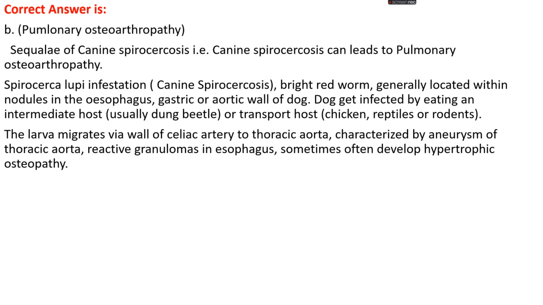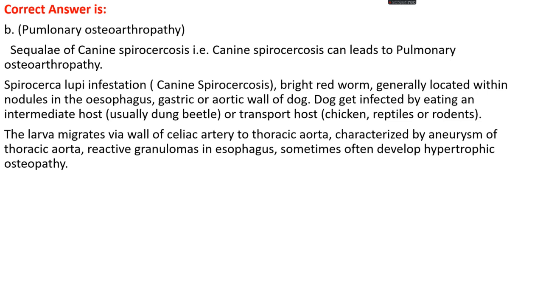Spirocerca lupi infestation, known as canine spirocercosis, involves a bright red worm generally located within nodules in the esophagus, gastric, or aortic wall of a dog. The dog gets infected by eating an intermediate host, which is usually a dung beetle, or a transport host, such as chickens, reptiles, or rodents.